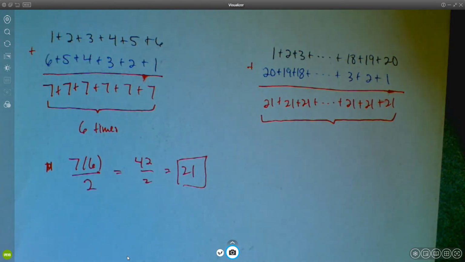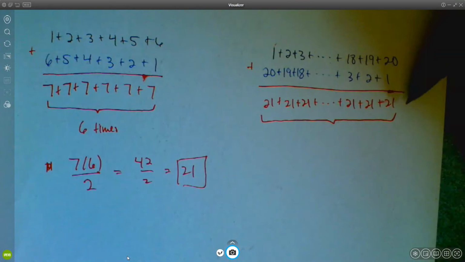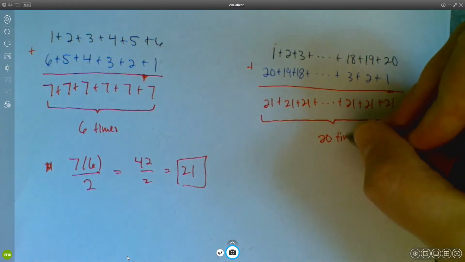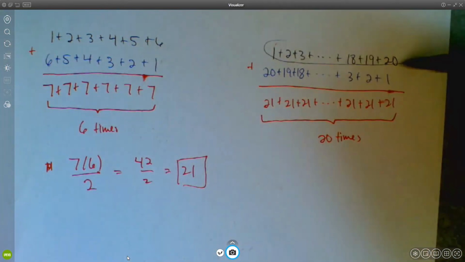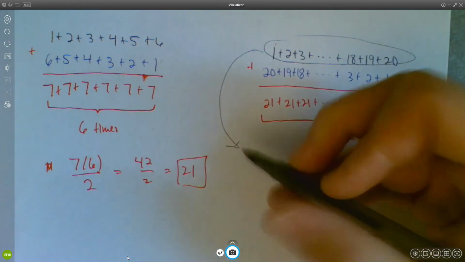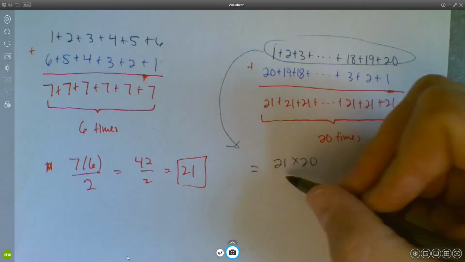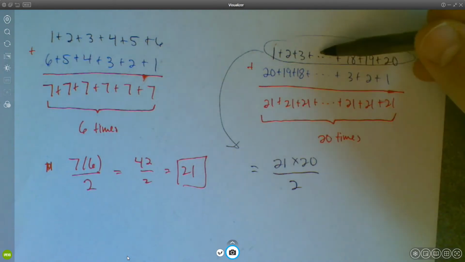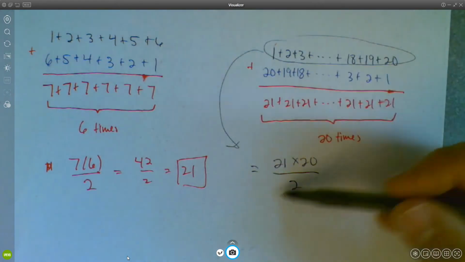Well, we had 20 numbers in the original sum, so we should have 20 numbers down here. So it looks like we're adding 21 to itself 20 times. So the original sum in black, this thing, should equal 21 times 20, but divided by 2. Because 21 times 20 is this sum doubled. So if we just want the original sum, then we need to divide it by 2.